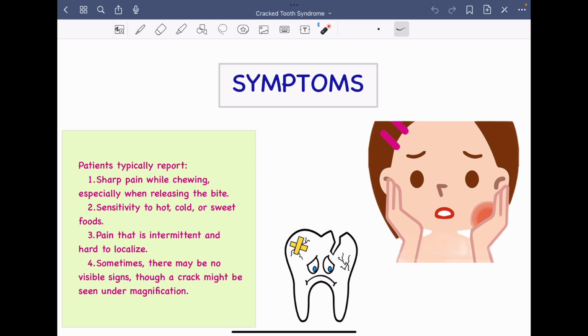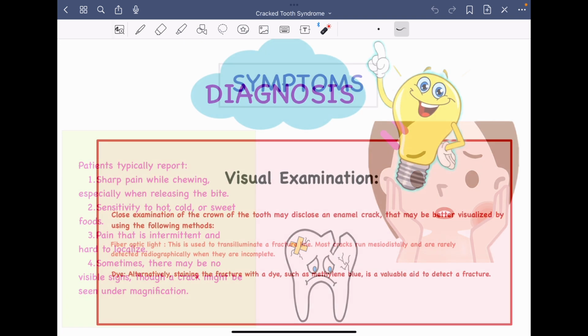So it is very important that when you are getting a patient who is reporting with a sharp pain, especially after release of bite, right, and which is hard to localize, intermittent in nature, and obviously you cannot find any obvious pathological anomaly within the tooth, so you can go for illumination test, magnification test or application of methylene blue, so that you will be able to see the cracks if at all it is present.